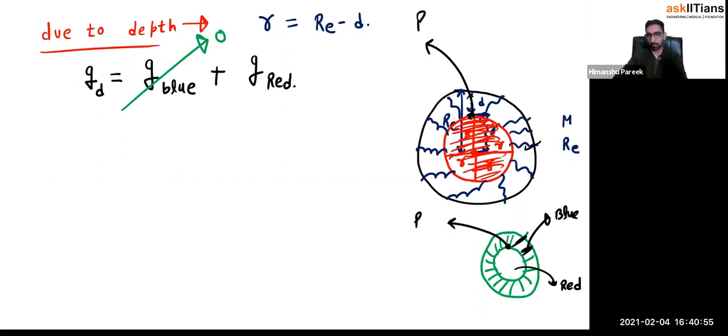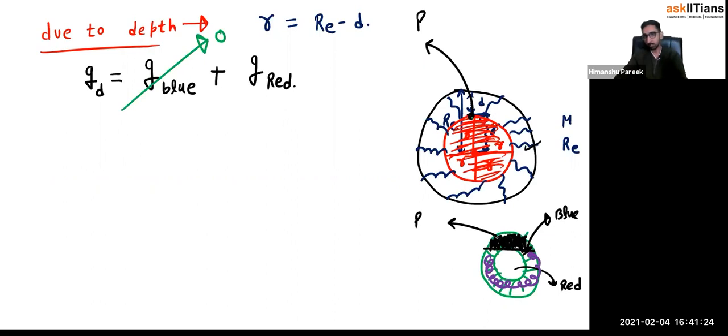So at this place P, there will be some gravity due to this upper portion, and there will be some gravity due to this lower portion. I'm just talking about the outer mass. I'm not talking about the red color mass. Just the outer mass. I'm saying it is 0. Why? Listen to me. It's a little bit hard to understand, so try to understand this point here.